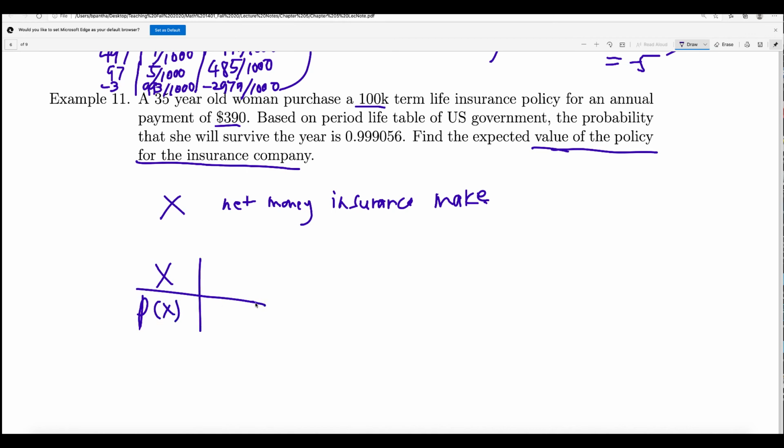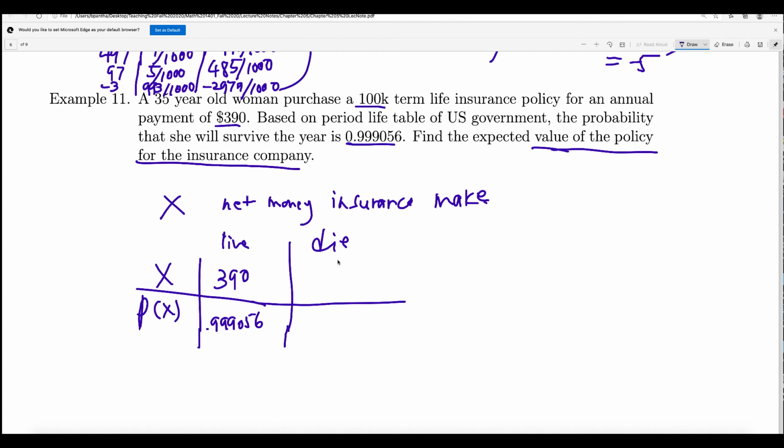Okay, so if the person survives, so if the person does not die, or if the person lives, then how much money does the insurance company make? The insurance company makes $390, right? What is the probability that the person will survive? You can write live or survive, right? So that is the probability 0.999056. This is the probability that the person will survive. In that case, the insurance company will make $390.